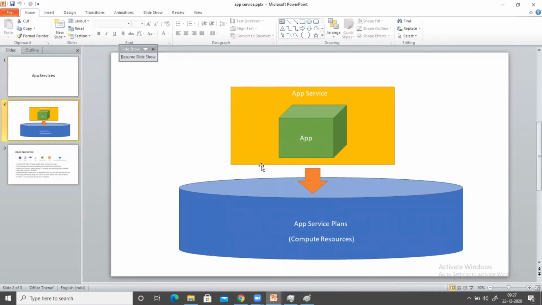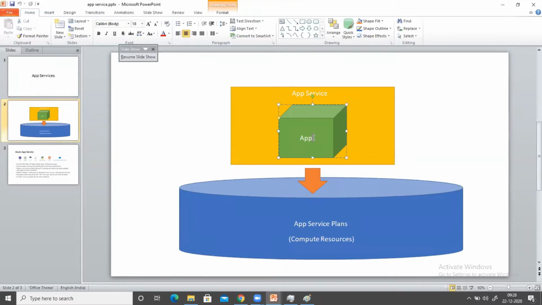In this diagram, there are multiple components. One is your application, second is your app service, third is your app service plan. Okay, let's start one by one. First, we are going to discuss about the app service plan here. So generally, when we deploy any application, where will we deploy this? We will deploy it on the app service, and this app service is going to deploy on your app service plan.